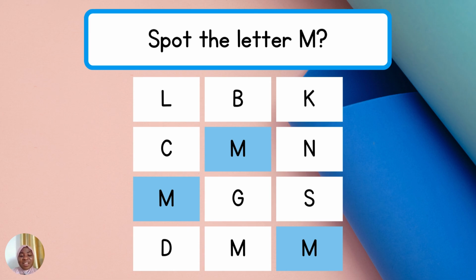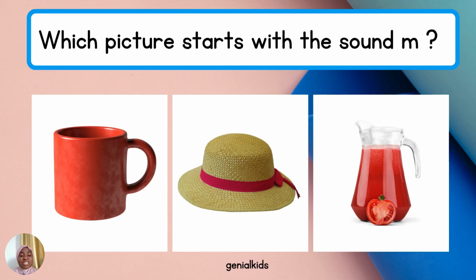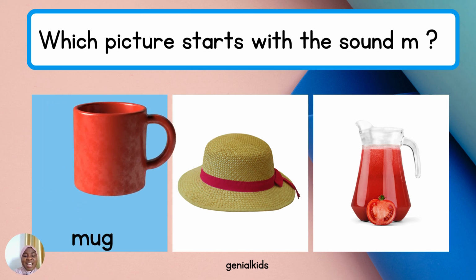Mm. So, dear learner, it is time to look for pictures that begin with mm. Take your time. Let's identify the pictures on the screen. We have a mug. What's the other one? Hearts. Then the third, that's a jug. Okay, which of these begin with mm? The mug? Yes. Mm, as in mug. Mug. Well done.